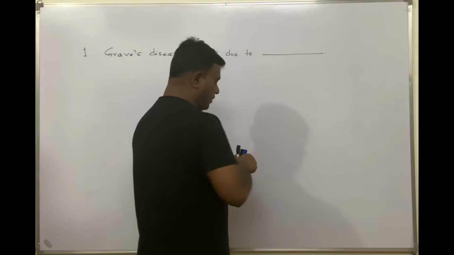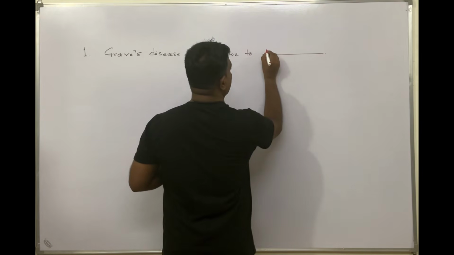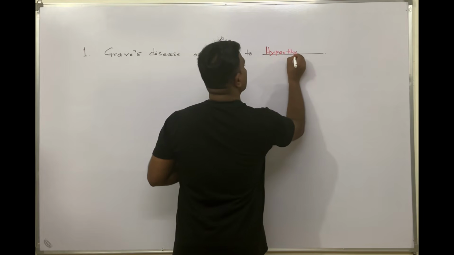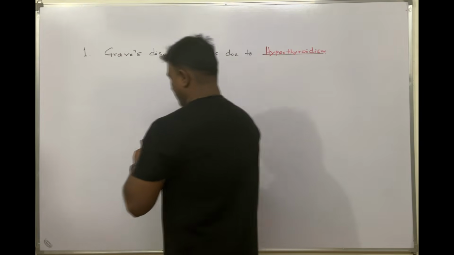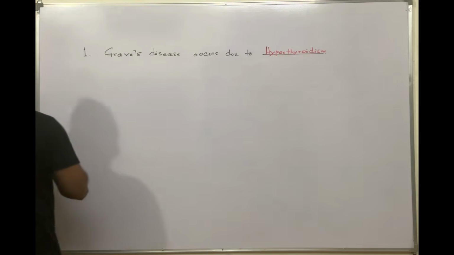And always remember, this disease is said to be an autoimmune, and the answer is hyperthyroidism. This is an important question. Remember this. Next, number two question.